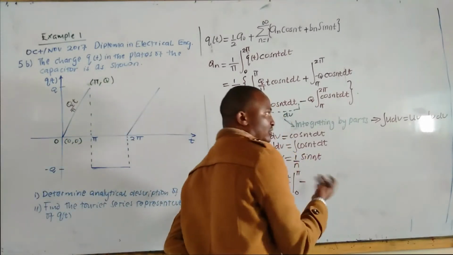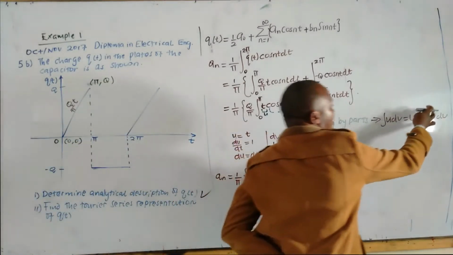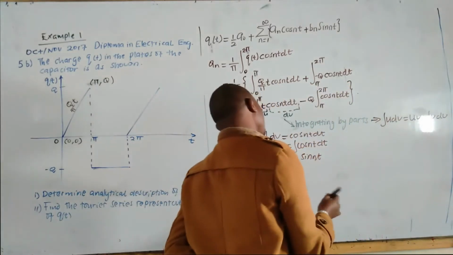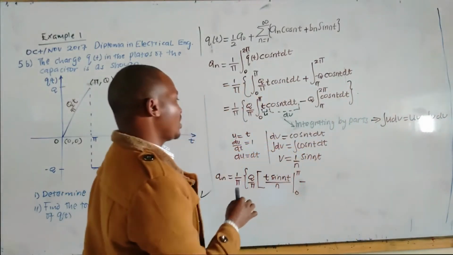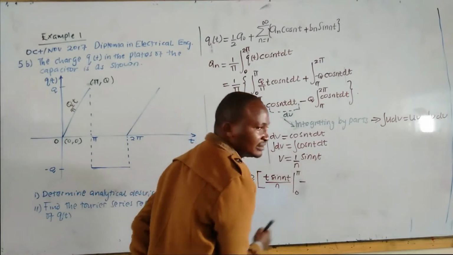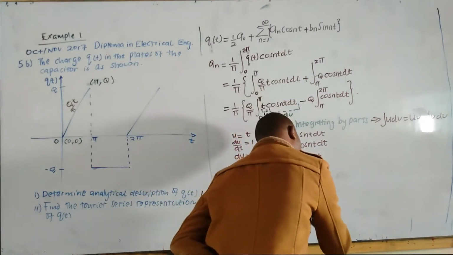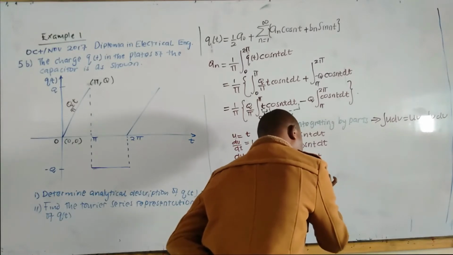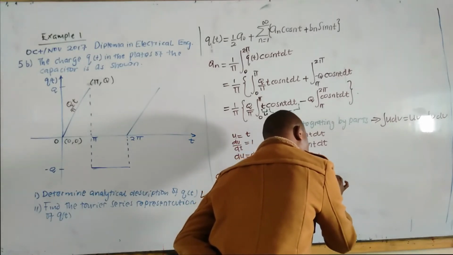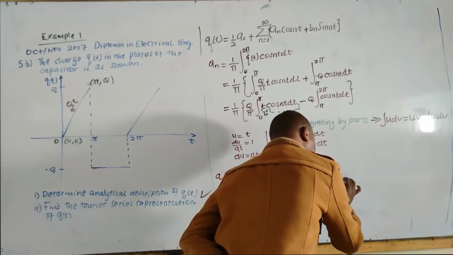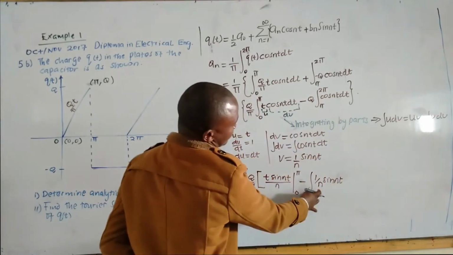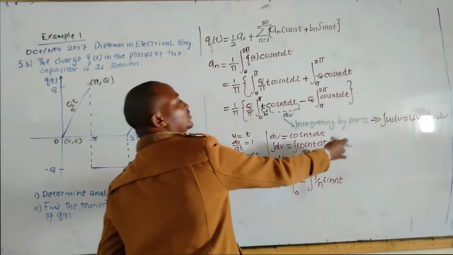Minus, according to our formula, integral of v du. V is 1 over n sin nt. So it is integral of 1 over n sin nt, that is du.